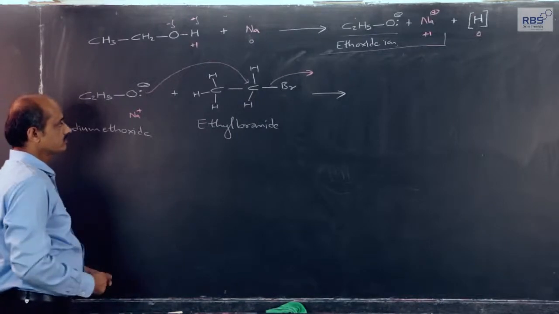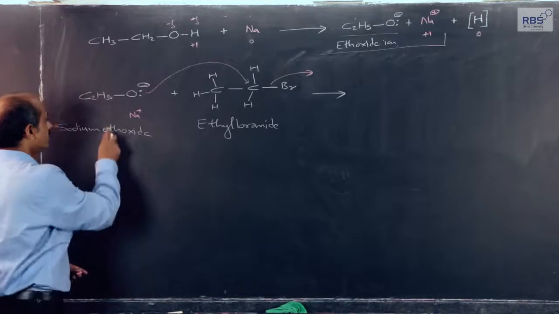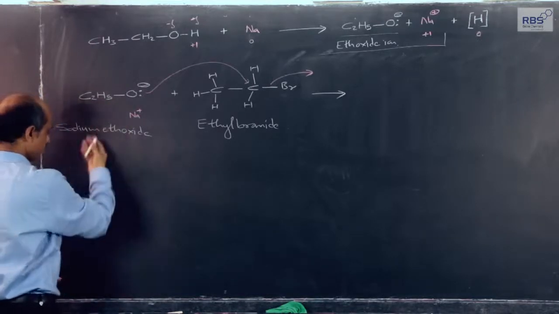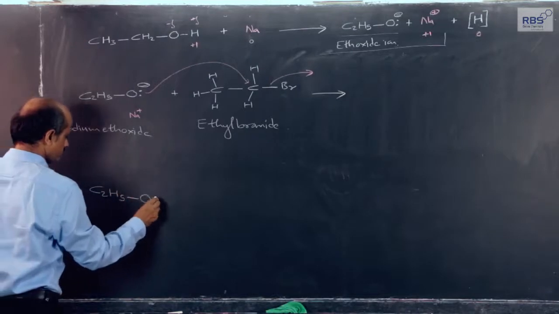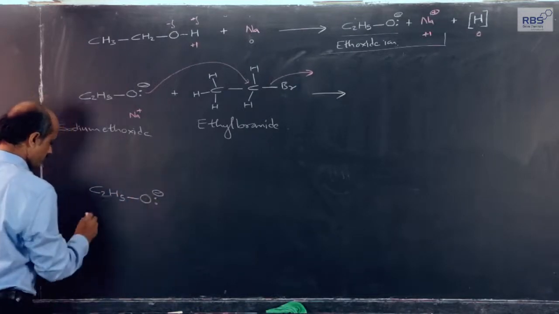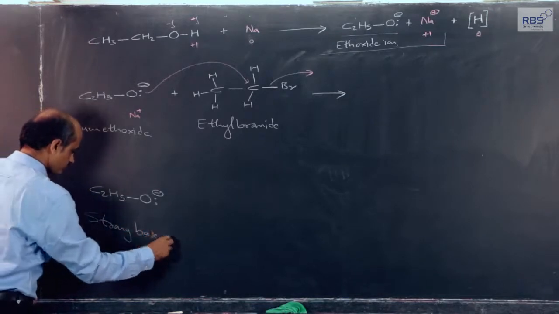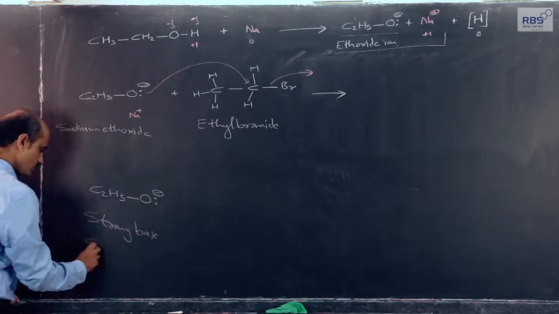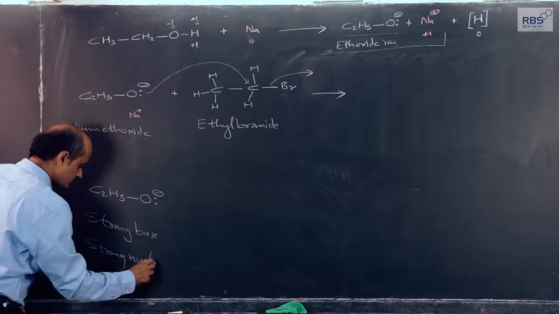Now, if we are familiar with the earlier lecture, this will become very easy. Alkoxide ion, here ethoxide, is a strong base, it is a strong nucleophile.